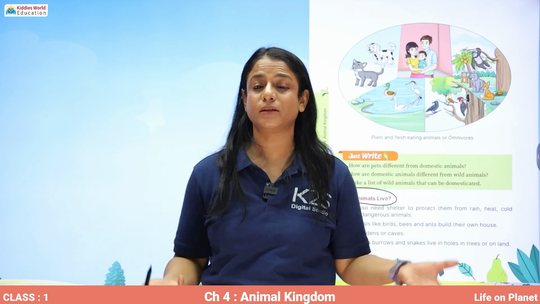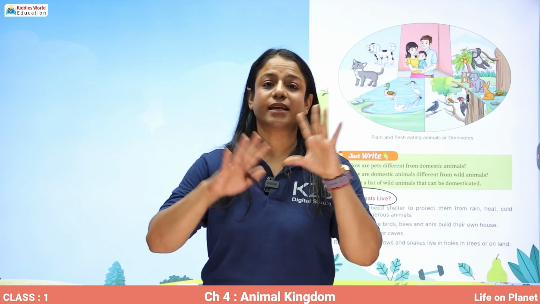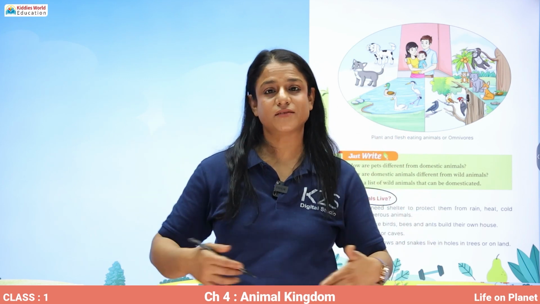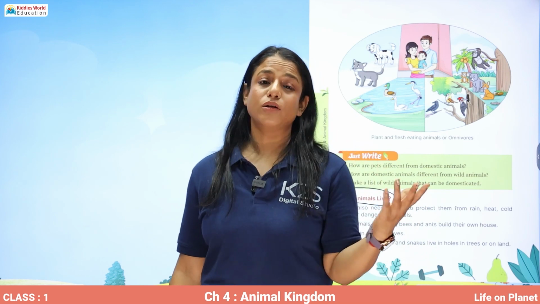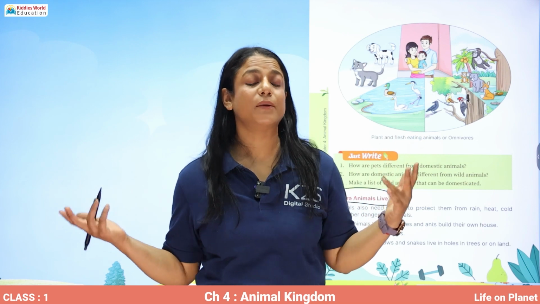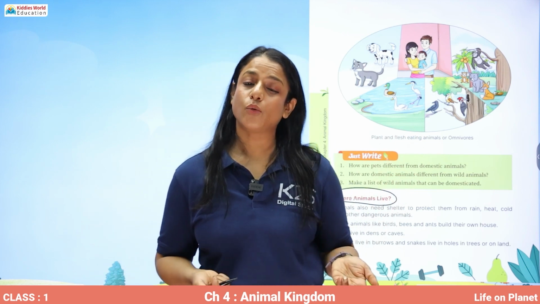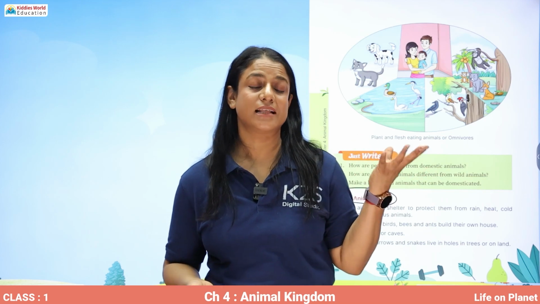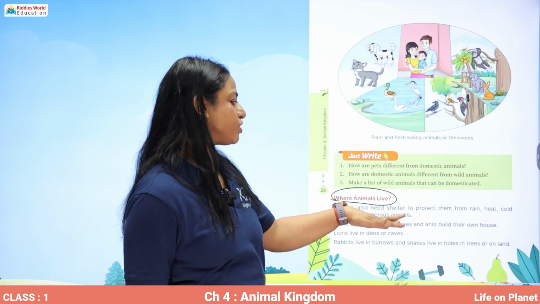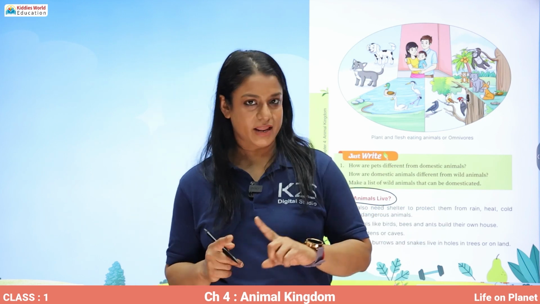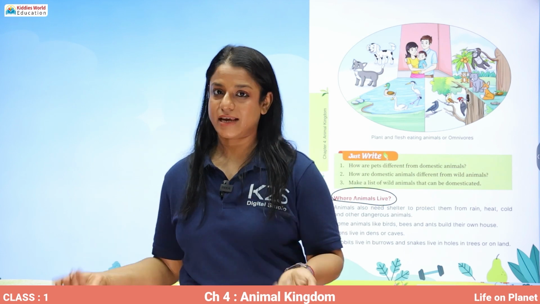So for example, where does a lion or a tiger live? They live in a cave. Even a bear lives in a cave. Okay. Honeybee, it also makes its own house, which is called a beehive. Correct? Birds, they build their own houses. Like what are their houses? Nest. Animals also need shelter to protect them from rain, heat, cold and other dangerous animals.